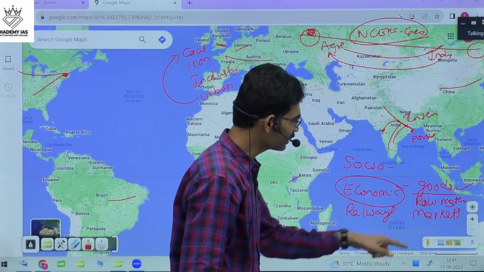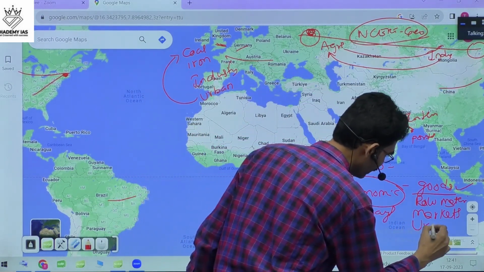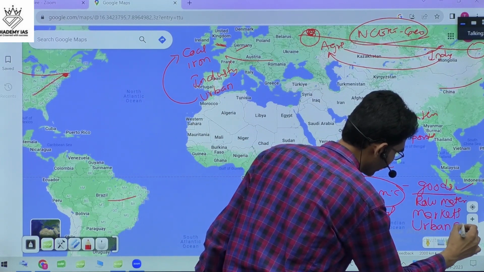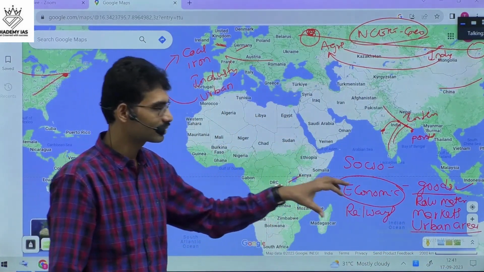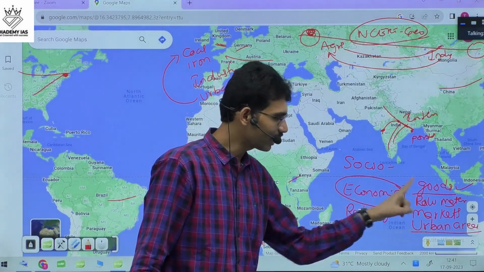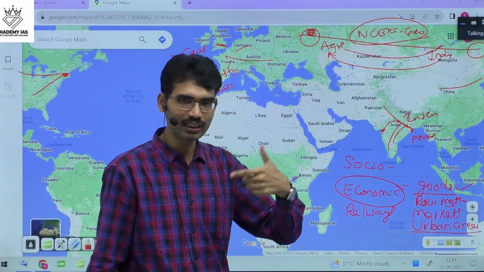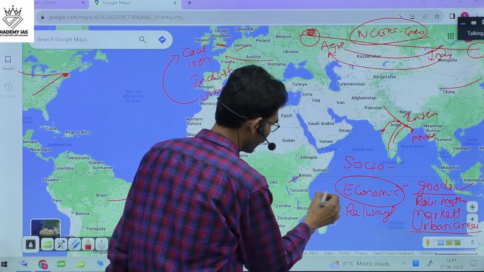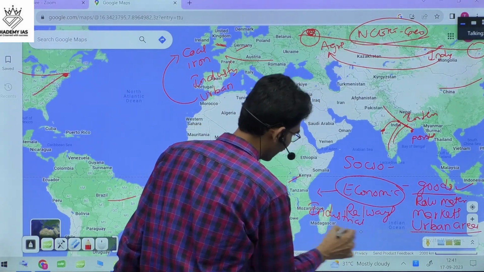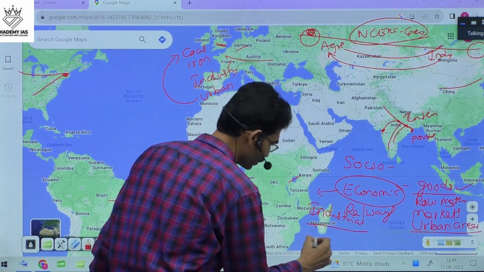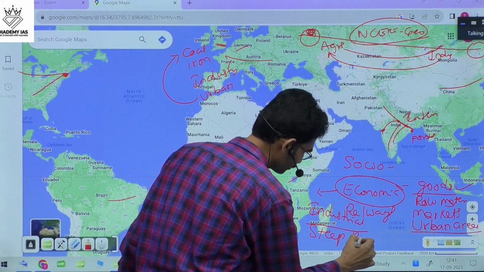Wherever this transportation was created, urban areas flourished, so many urban areas. Because of these railways, new industrial towns also emerged. When it comes to Indian industries, like steel plants, you can give the example of Jamshedpur.